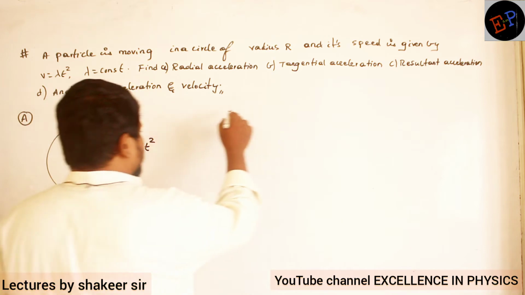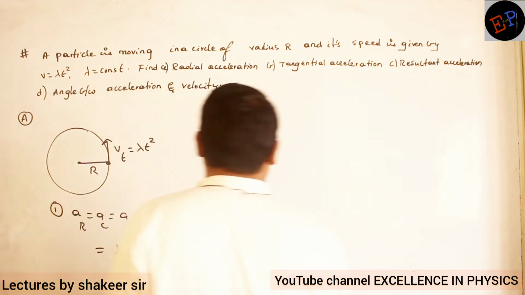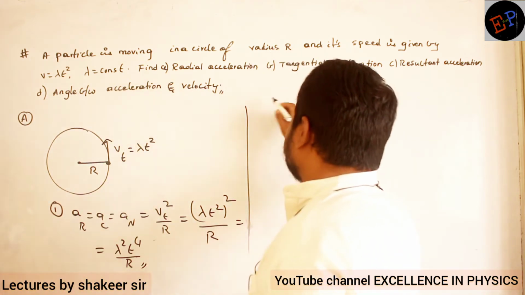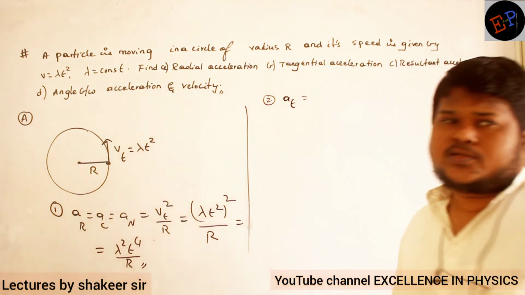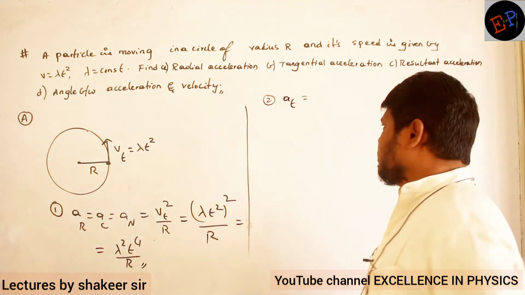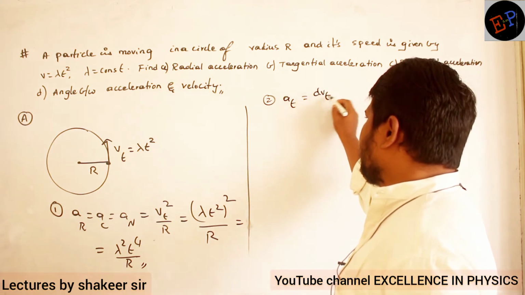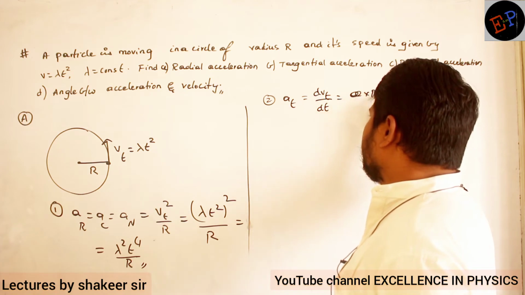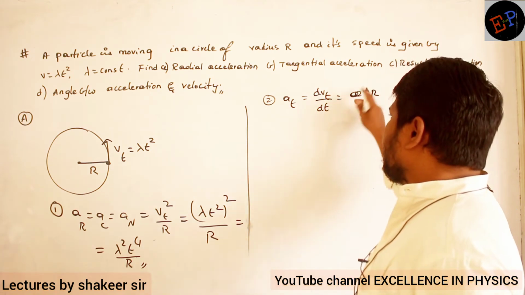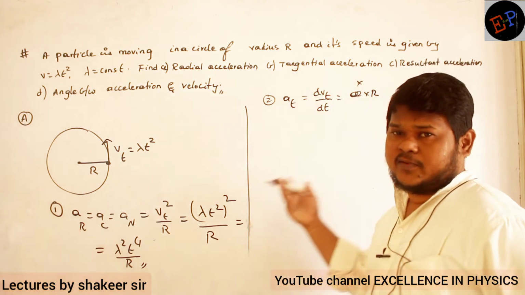Then what is the next acceleration? He is asking tangential acceleration. So what is the equation for tangential acceleration? There are two equations for tangential acceleration. One equation is dvt divided by dt. Another equation is alpha into r. Two equations are there. But I don't know the alpha value.